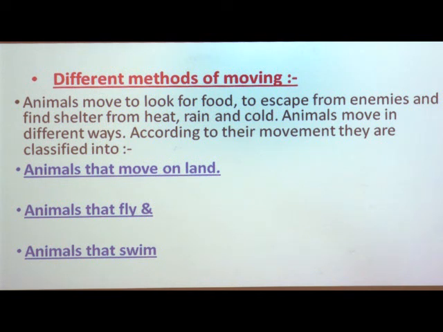It means there are different methods of moving in animals, and on the basis of their movement, animals are divided into three types.